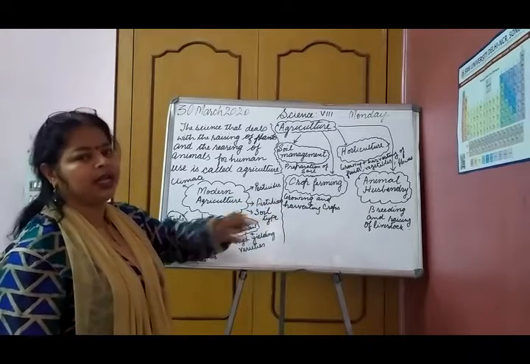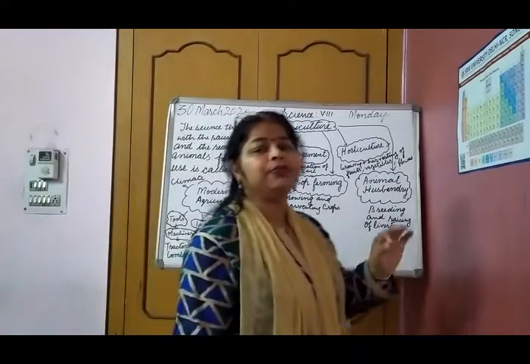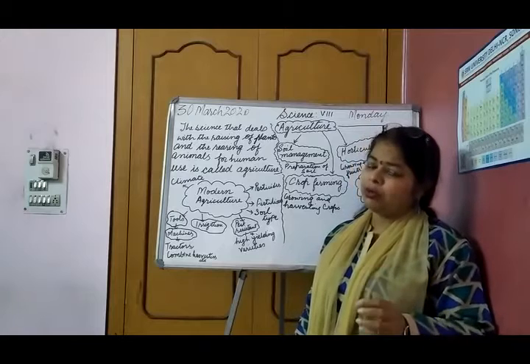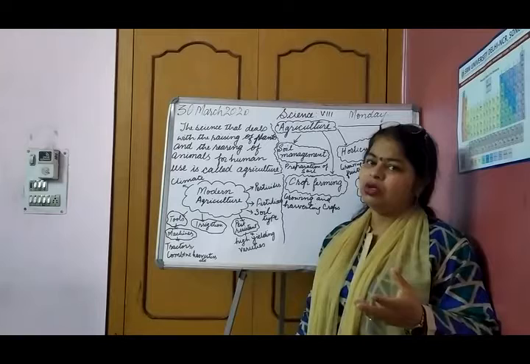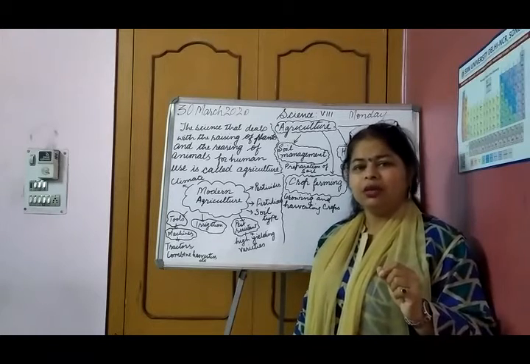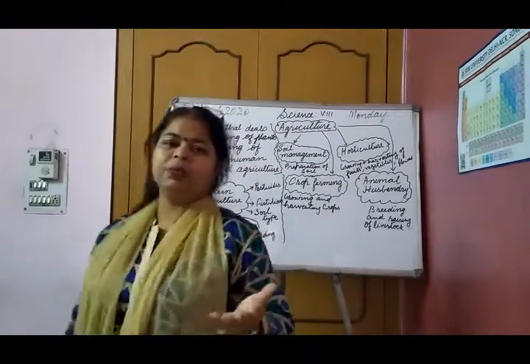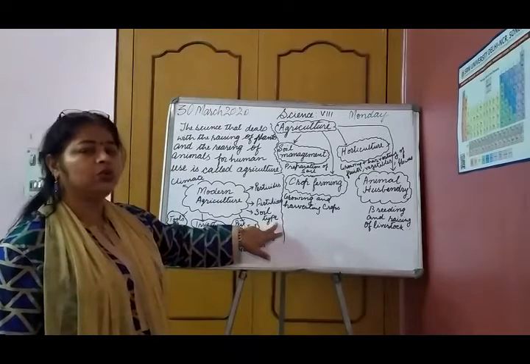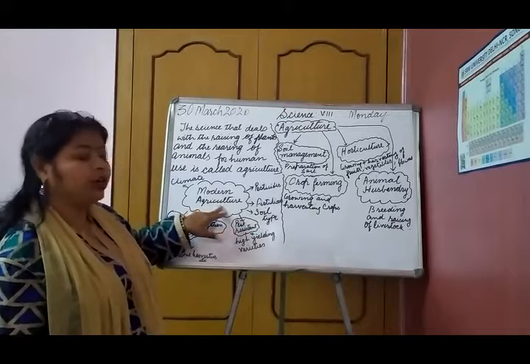Then comes soil type. The crops are grown according to the type of soil. If we have a soil which is suitable to grow only wheat and other crops cannot grow, then we have the option to grow only wheat, or some other crop appropriate for that soil. So soil type is also a part of modern agriculture.